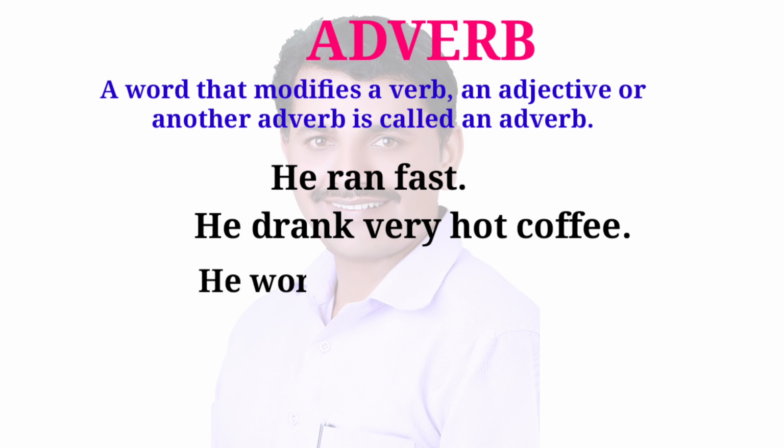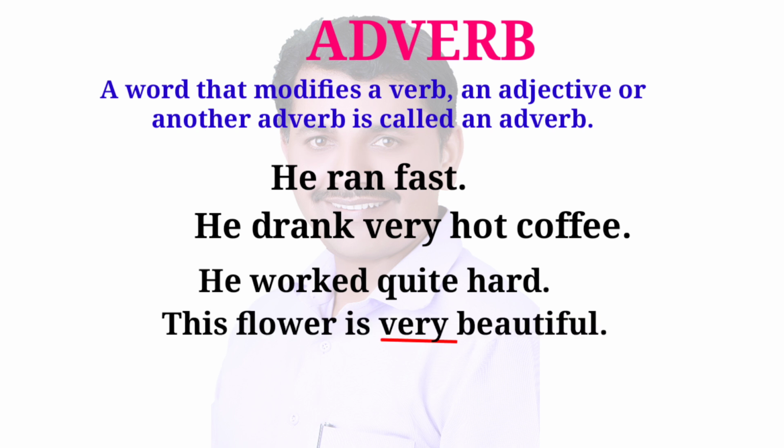Another example, he worked quite hard. Here hard is another adverb and this adverb is modified by quite. That's why quite is an adverb. Another example, this flower is very beautiful. Here beautiful is an adjective and very is an adverb. It modifies the adjective beautiful.